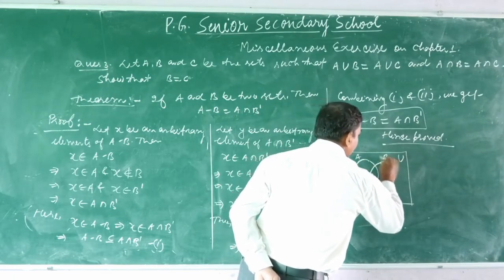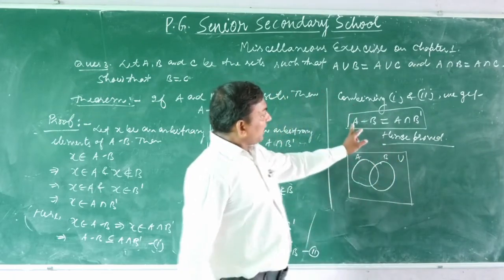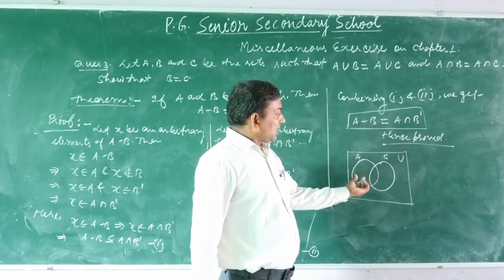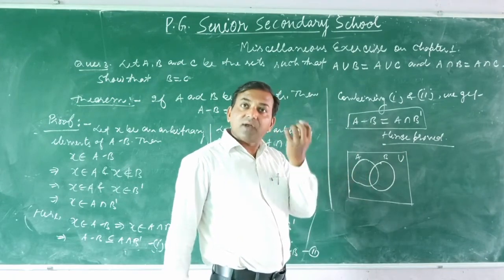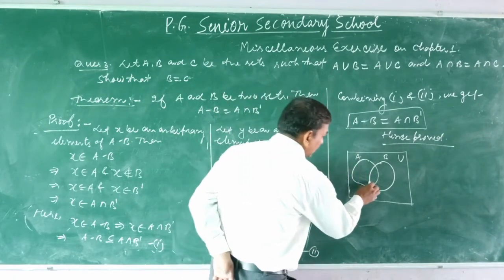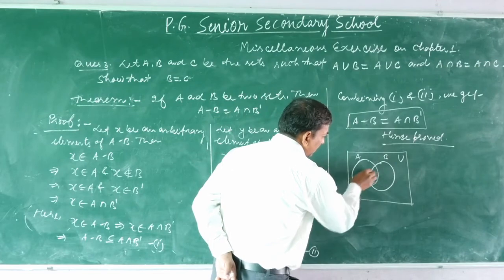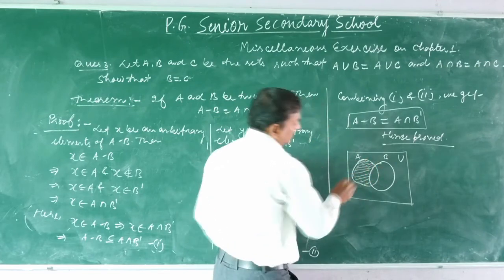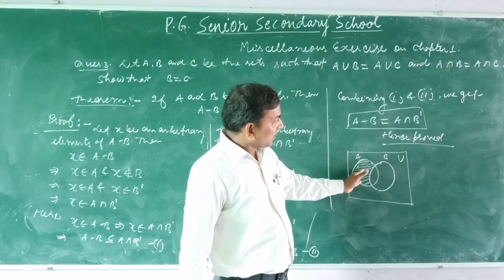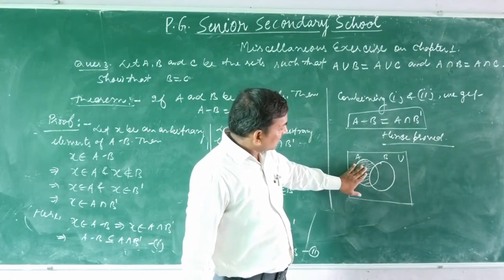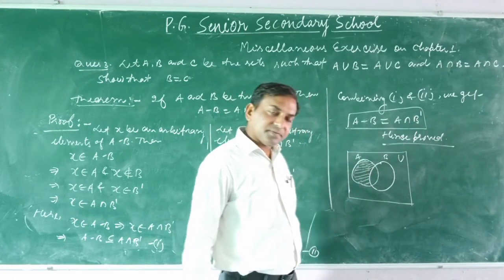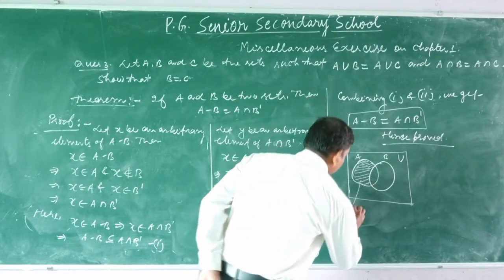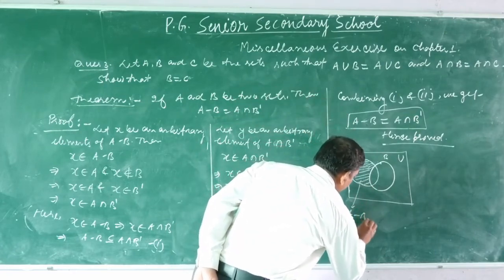A difference B means the region which contains only A but not B. So this region is A difference B.